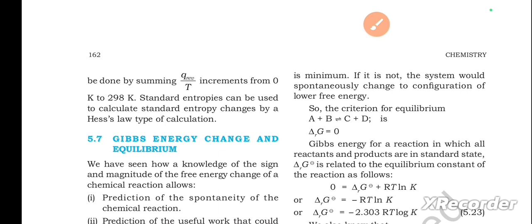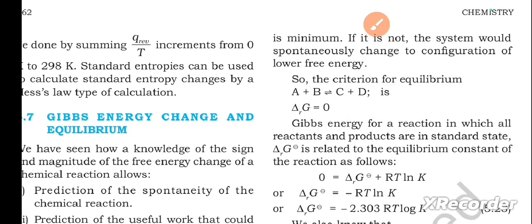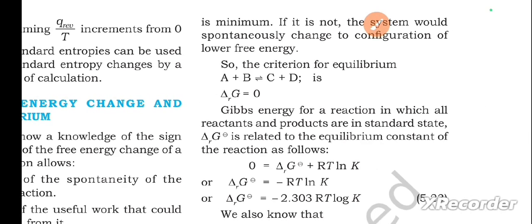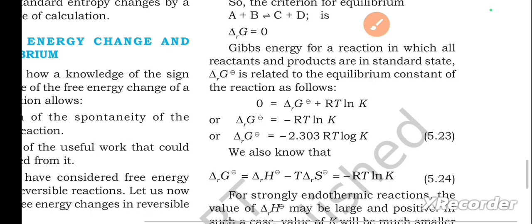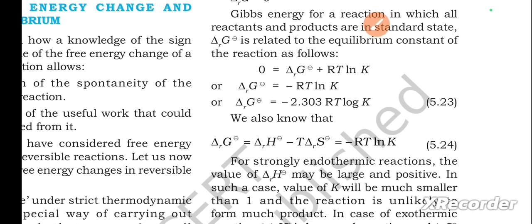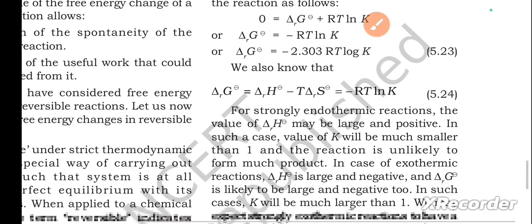So the criterion for equilibrium of A plus B equilibrium C plus D, that is a reversible reaction, is delta rG equals 0. Delta rG° gives energy for a reaction in which all reactants and products are in standard state. Delta rG° is related to the equilibrium constant of the reaction as follows. So please check equations 5.23 and 5.24.